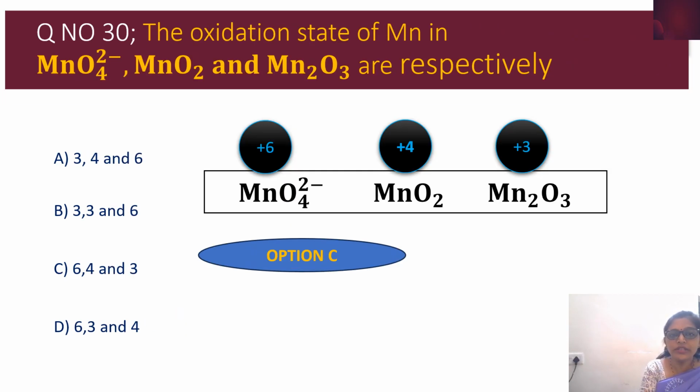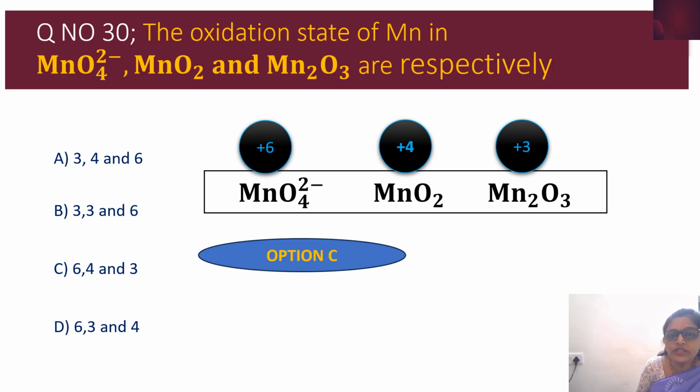Then question number 30. Oxidation state of Mn in MnO4 2 minus, MnO2, Mn2O3 are respectively. In the redox chapter, we know how to calculate the oxidation state of each element in the given compound. After applying those rules and calculating, we find that manganese carries plus 6 charge in MnO4 2 minus.